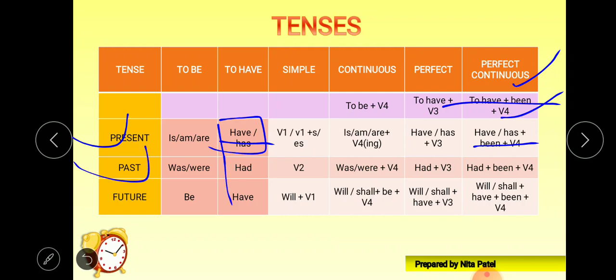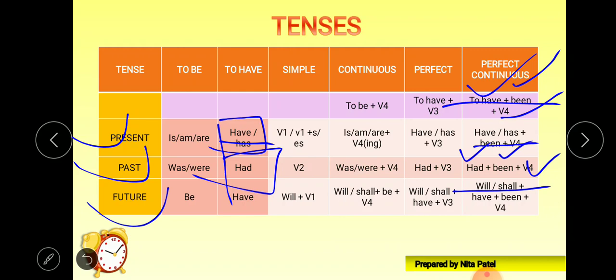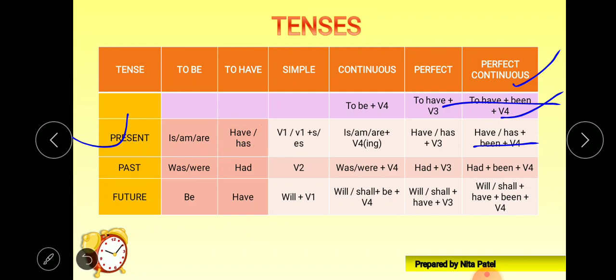In the past, we have had as the to have form. So had, been is compulsory, V4 is also compulsory. In the future, will or shall is compulsory. We'll just put it first, then we'll see the next thing. After will, shall, we require to have, that is have. We'll put have, then been is necessary, and V4. I hope I'm clear and you understand this table very well.